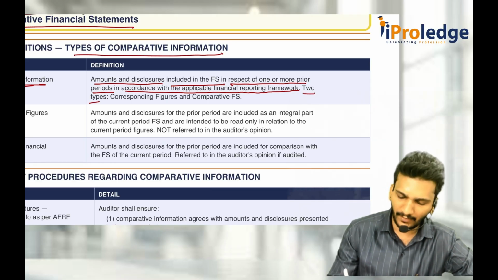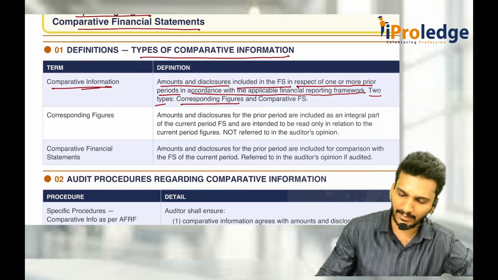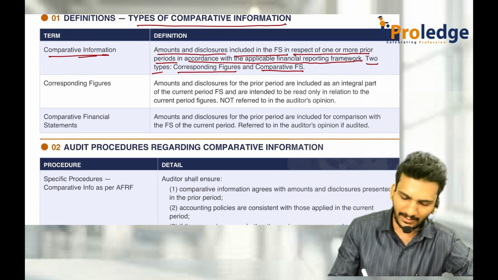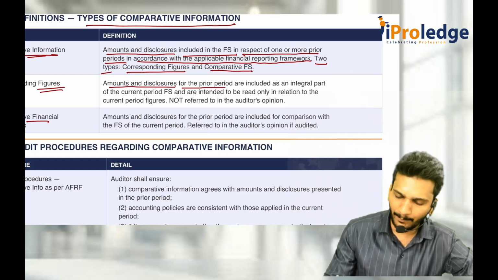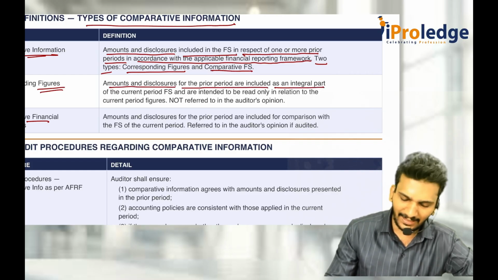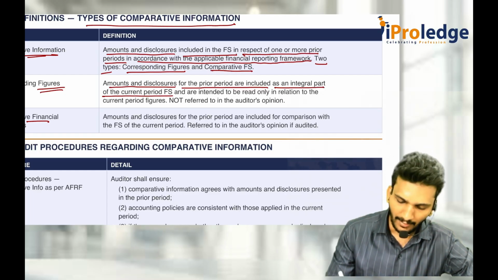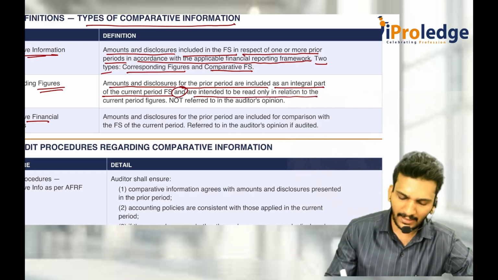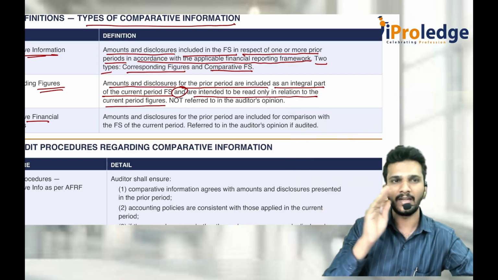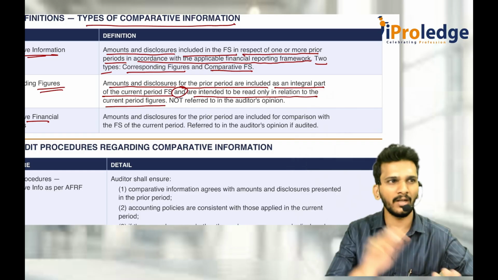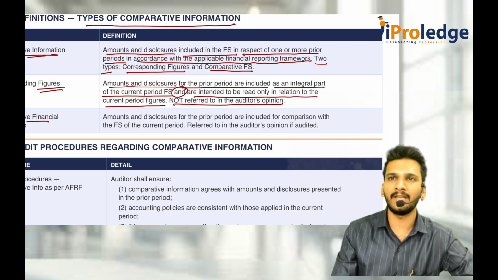Two types of comparative information are there: corresponding figures and comparative financial statements. Sir, what are corresponding figures? Amounts and disclosures for the prior period are included as an integral part of the current period financial statements. They are not separate, they are part of the current period financial statements only, and are intended to be read only in relation to the current period figures. You are not supposed to read them separately as separate financial statements. If you are reading the current period financial statements, then only they have value. So they are not referred to in the auditor's opinion. You don't give any separate opinion on those things.